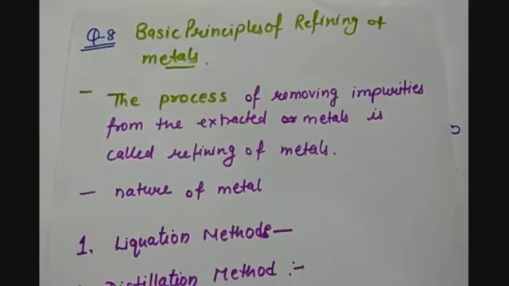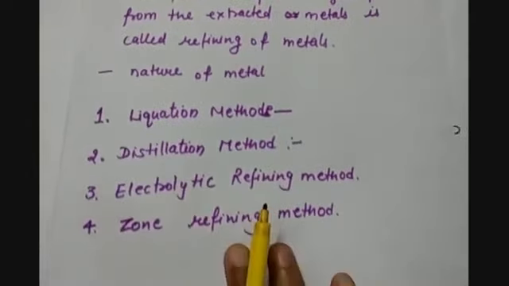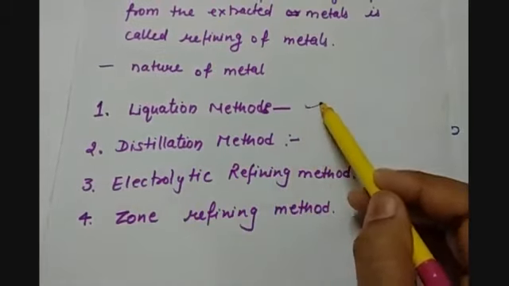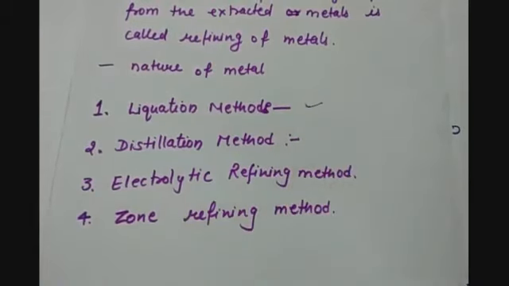Depending upon the nature of the metal, there are a few methods of refining, of which one is the liquation method. Some moderately reactive metals can be refined with the help of the liquation method. For example, copper can be refined with this method.